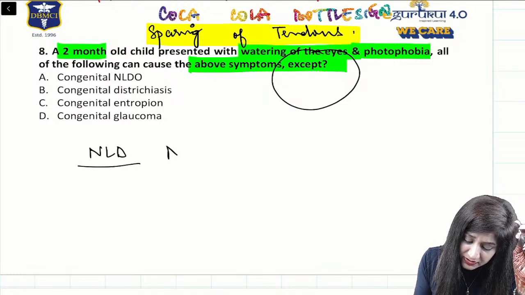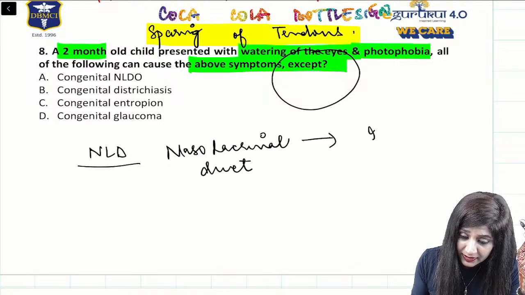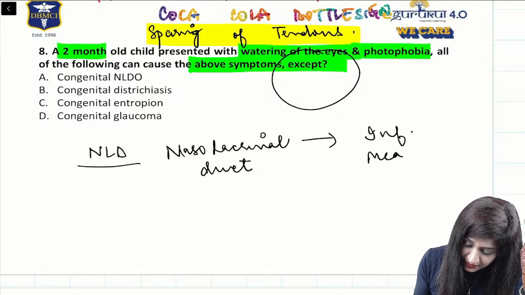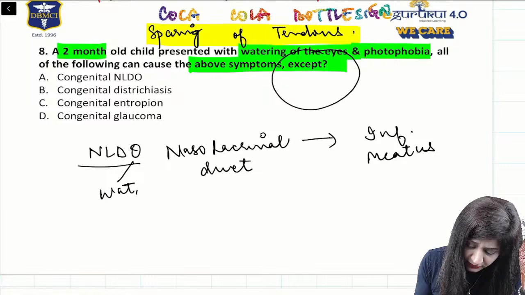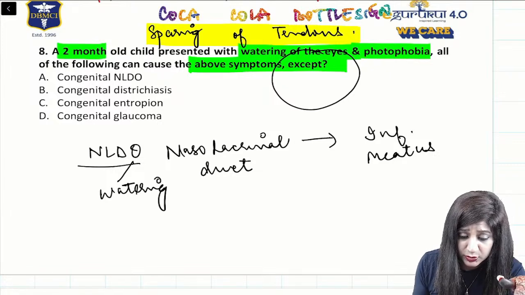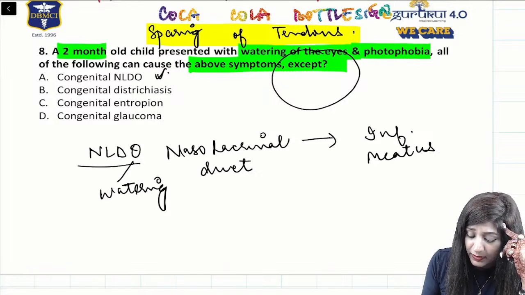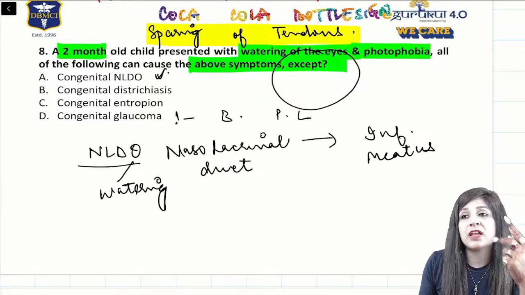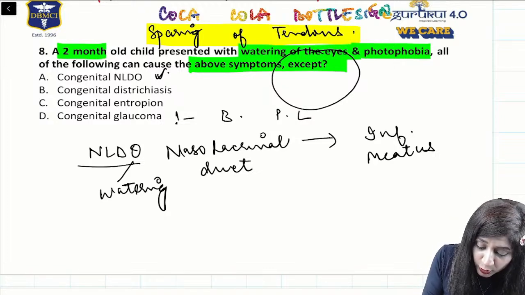The nasolacrimal duct drains into the inferior meatus, so if it is obstructed, obviously we will have watering, and then we can have infection also. Congenital glaucoma may have blepharospasm, photophobia and lacrimation. So both of them are correct.